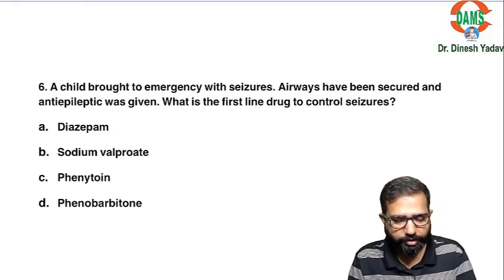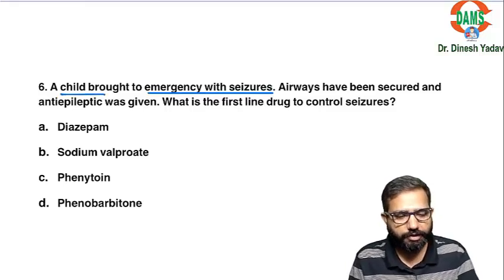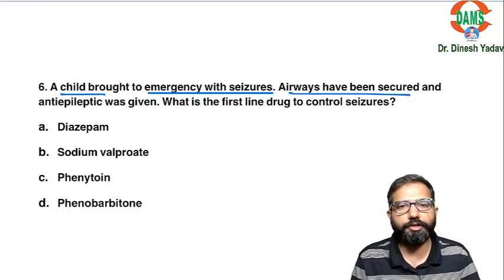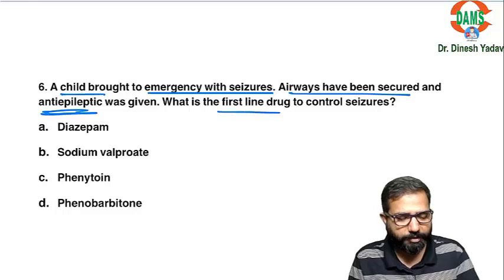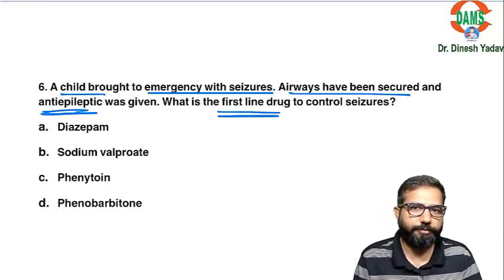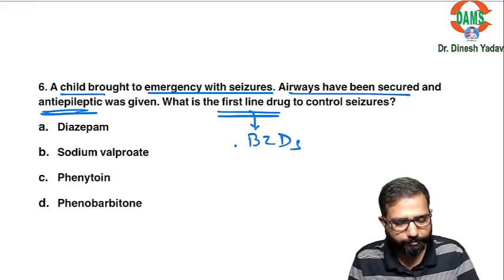A child brought to the emergency with seizures. Airway has been secured. That is the first thing we need to do in epileptic seizures. Anti-epileptic was given. What will be the first line drug to control the seizures? In emergency, if the patient comes in seizure, the first line drug we use is always benzodiazepines.